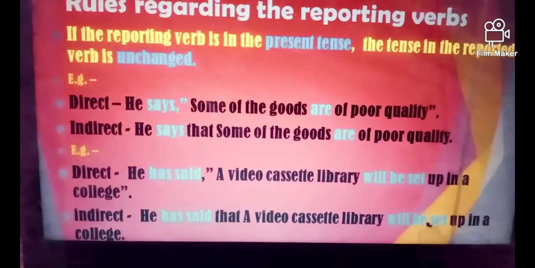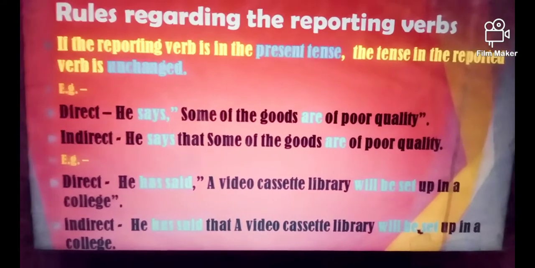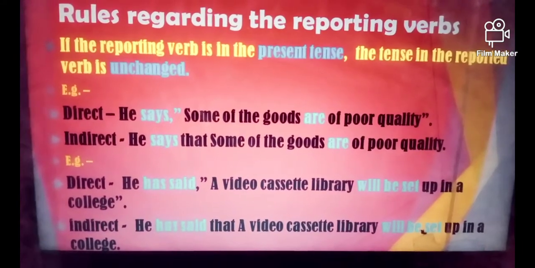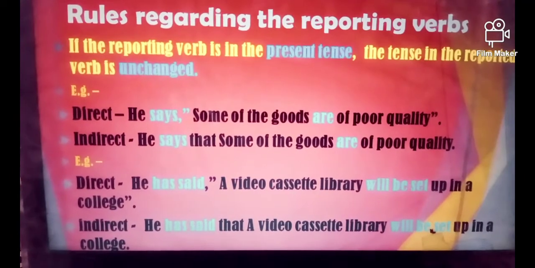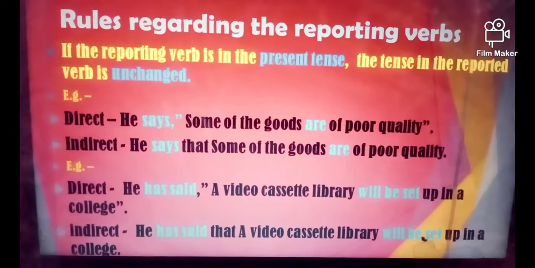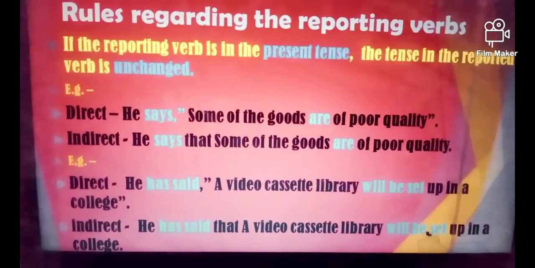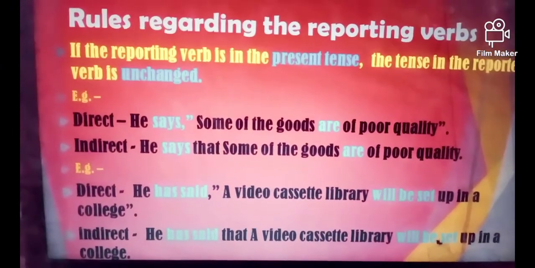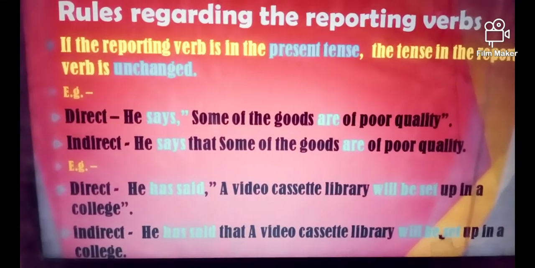This is because has said is present tense. So this is how we have to correlate. Whenever there is a present tense in the reporting verb, do not try to change the tense in the reported speech.